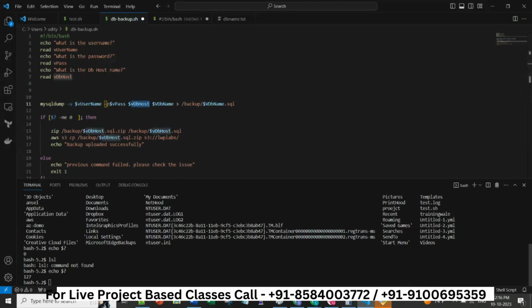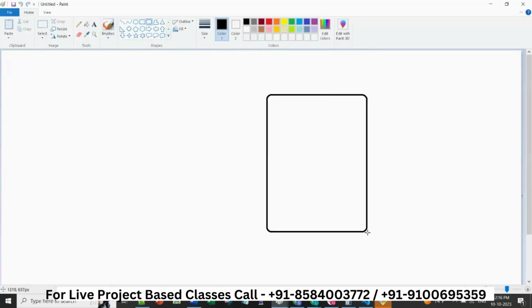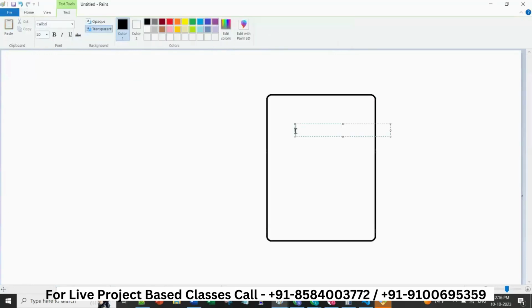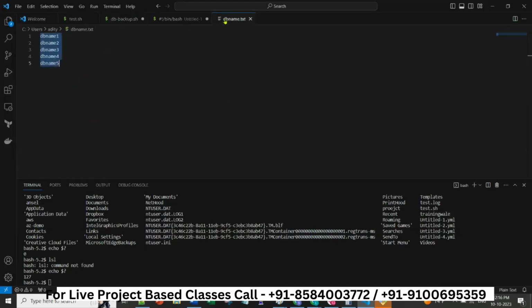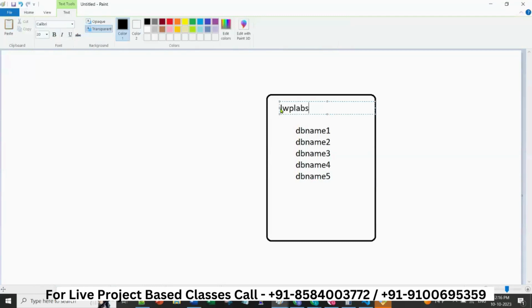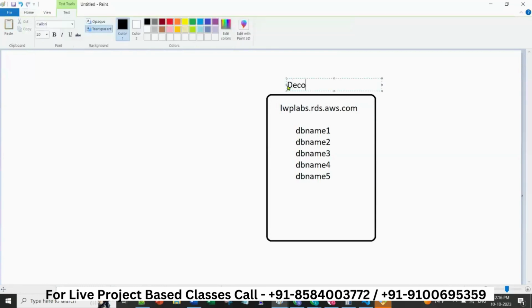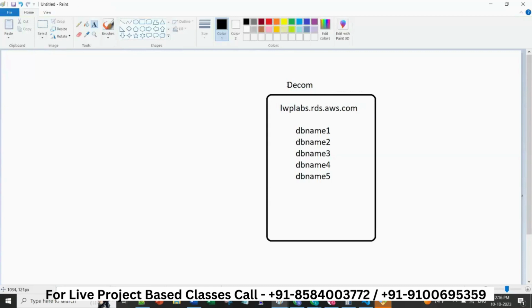Now what is the reason behind it? Think of it like this: there is an RDS, and inside it there are multiple databases, like these 5 databases. This is my RDS, and this RDS is going to be decommissioned. Now the business will ask you to take a backup of all 5 databases.